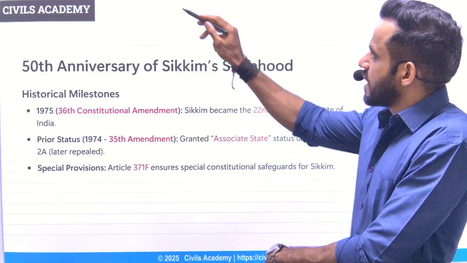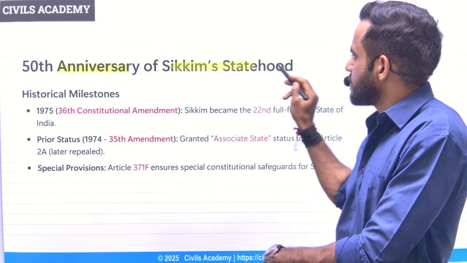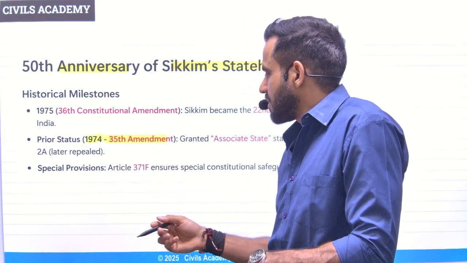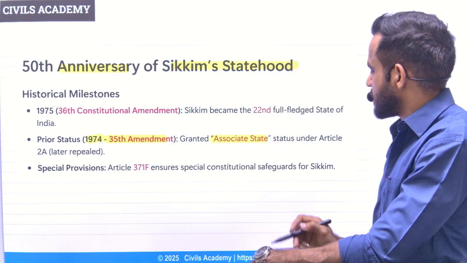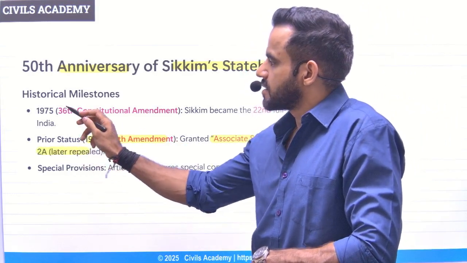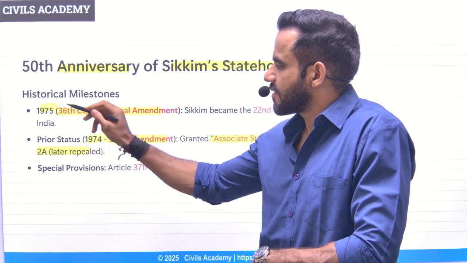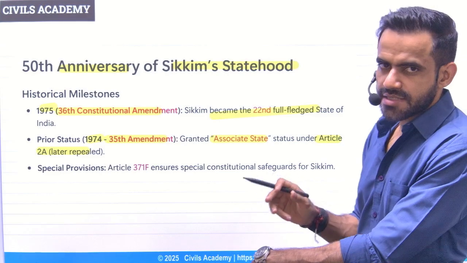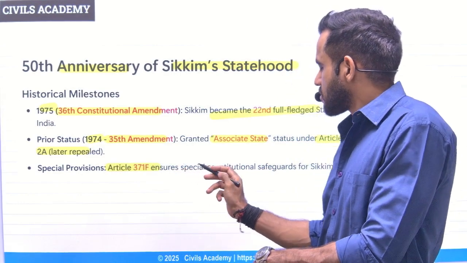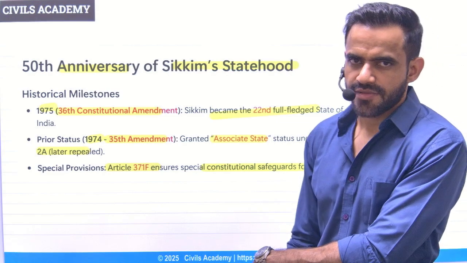And the last news is related to the 50th anniversary of Sikkim's statehood. Understand, Sikkim was initially included in India as an associate state, and later it was given the status of a full-fledged state. In 1974, through the 35th amendment, it was granted the status of associate state under Article 2A. Later this was repealed, and through the 36th amendment in 1975, Sikkim became the 22nd state, a full state. Sikkim is given special constitutional safeguards under Article 371F.